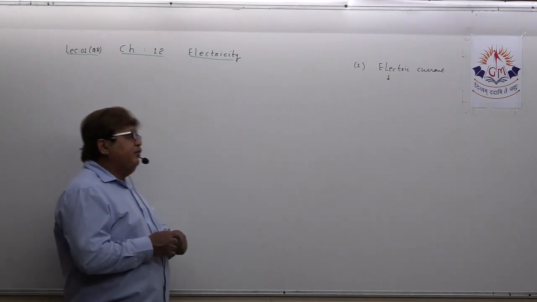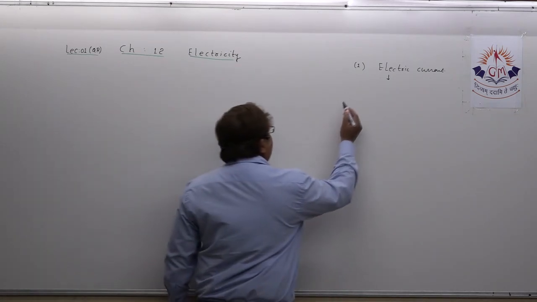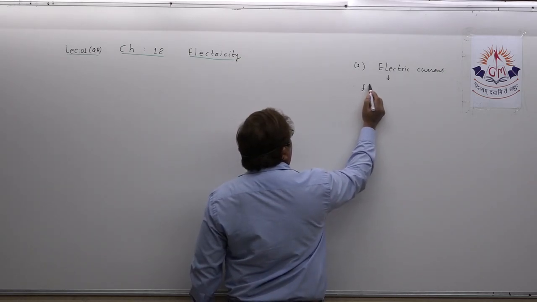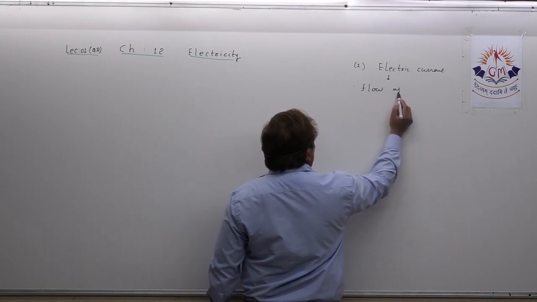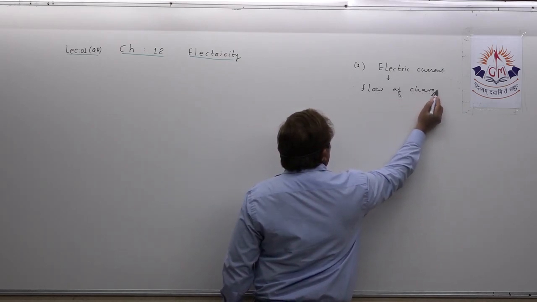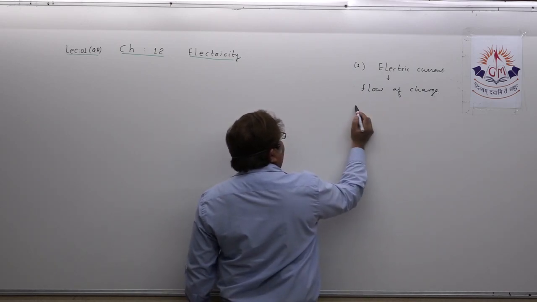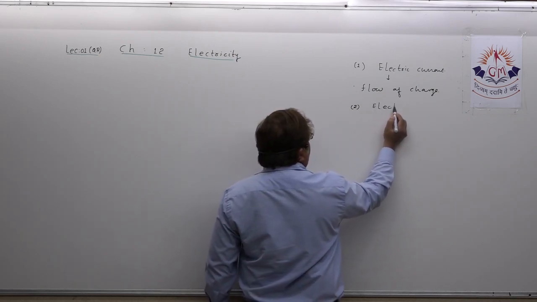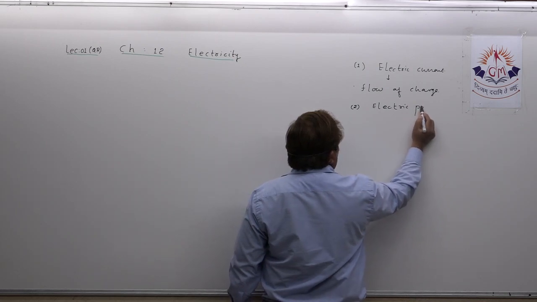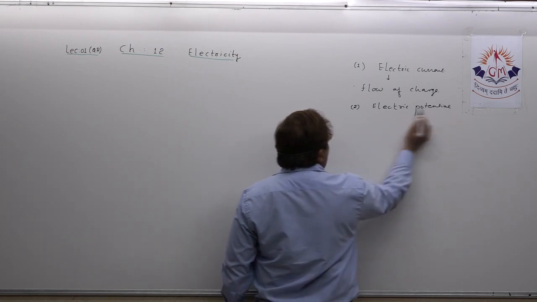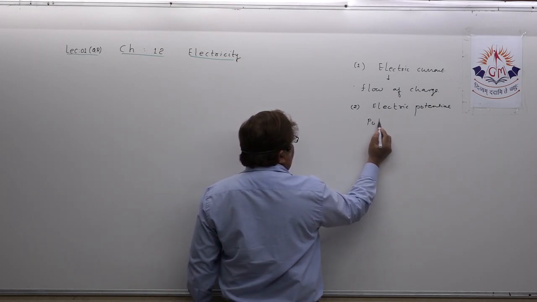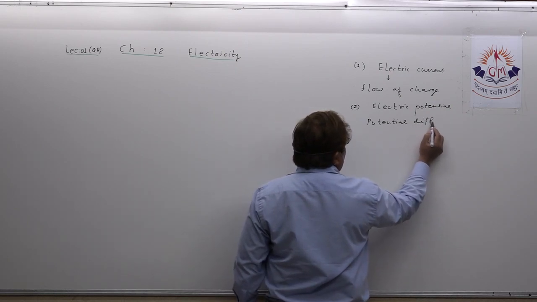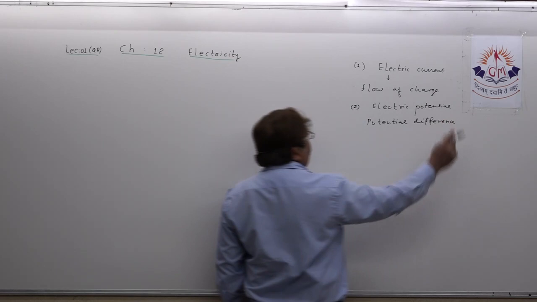What is this about? As I already told you in my regular lecture also, electric current means flow of charge, which we all know. And at that time, I also related two words with this. One word is electric potential, and another word is potential difference. These two words cannot be separated from the concept of electric current.